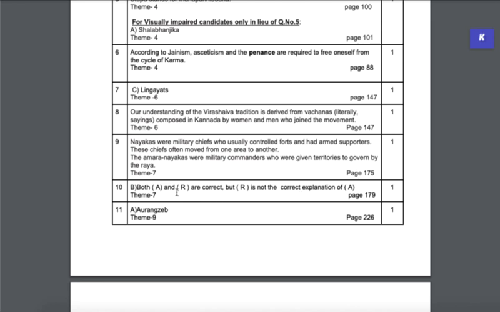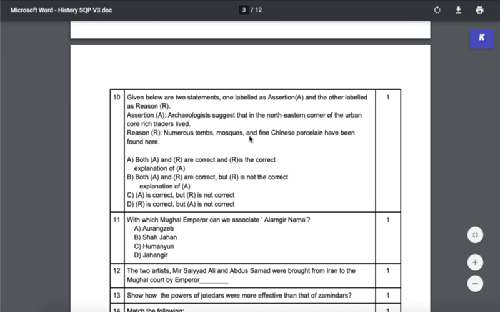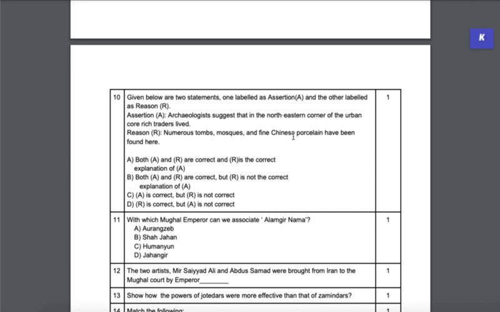So both A and R are correct, but R is not the correct explanation, because read very carefully. This is only saying rich traders lived. And when you're talking about tombs, mosques, and fine Chinese porcelain, this is probably where the foreign traders and most likely the Chinese traders would have lived. Okay, so therefore A is correct. In fact, both are correct, but R is not the correct reason for the statement.